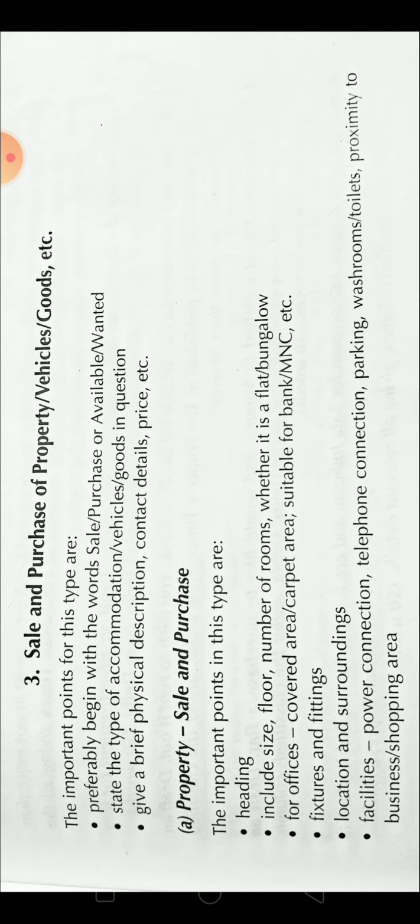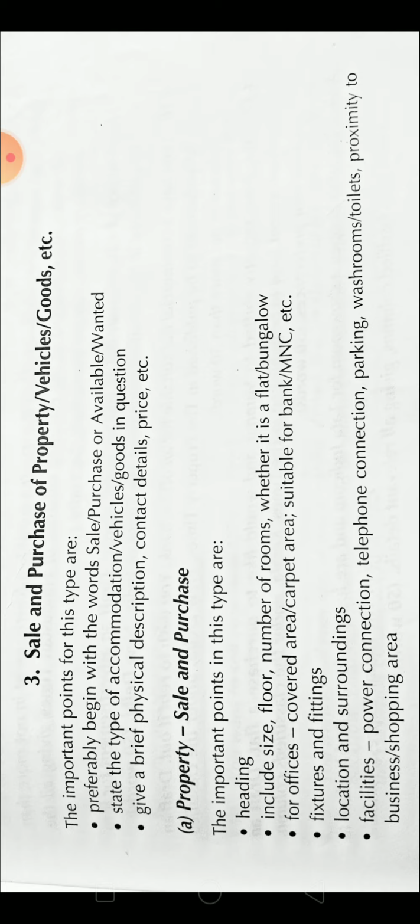Next, as it is property, you should give information regarding the area, which floor it is, number of rooms, whether it is a flat or bungalow, and whether it is for residential or office purpose. If it is for office purpose, then whether it is suitable for a bank or an MNC or a supermarket. So for which type of office the particular property is suitable, you can mention even that. You can mention whether the property is furnished, semi-furnished or unfurnished.